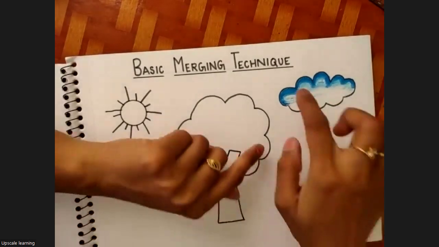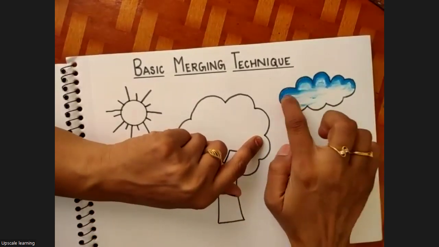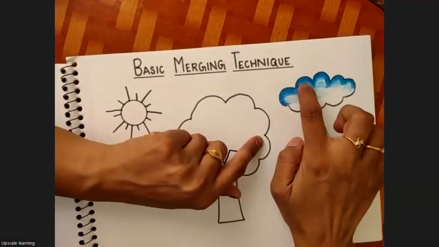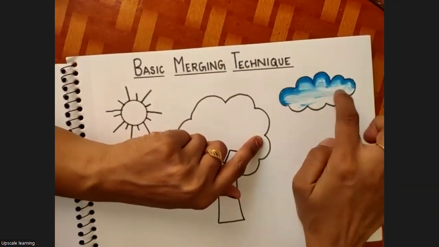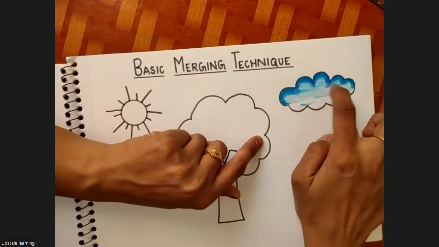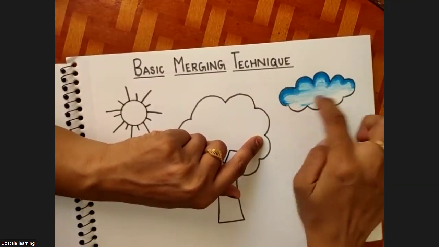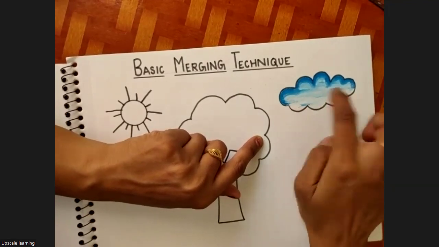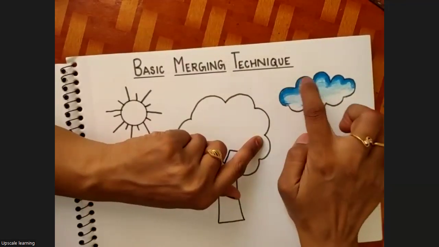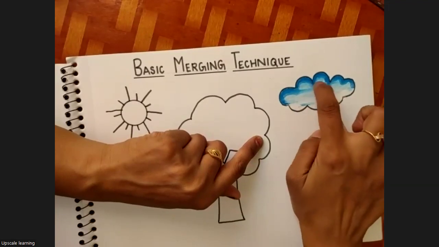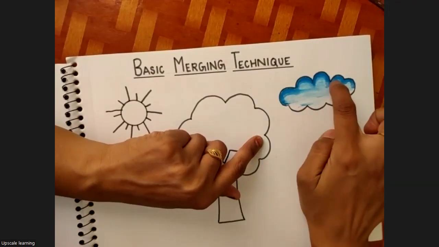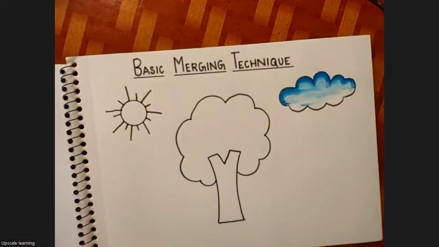If you feel blue color is less, just use your finger, you need not add a layer of blue. Just mix it like this and you get a nice effect. See? So this is the first. Ma'am, I don't have enough dark blue.